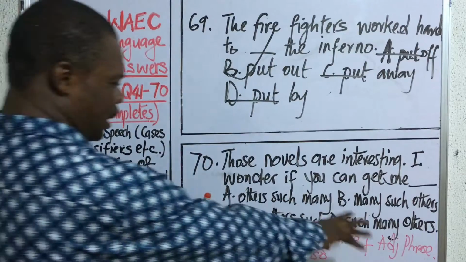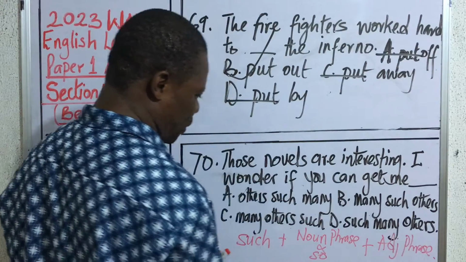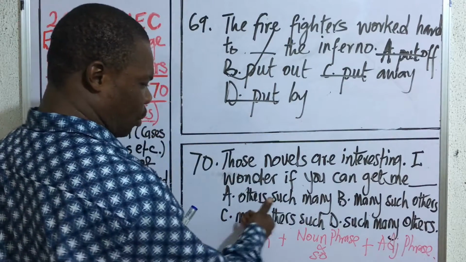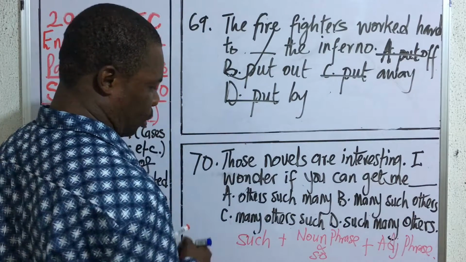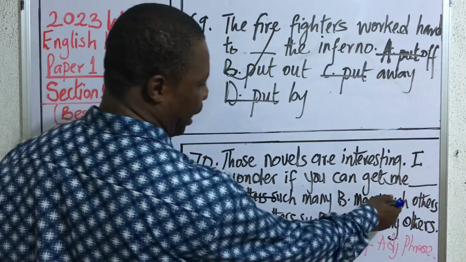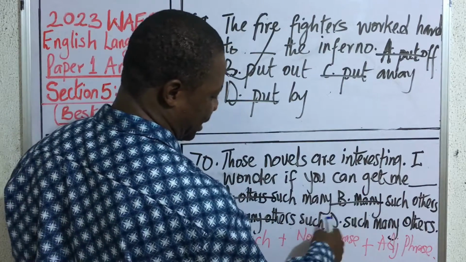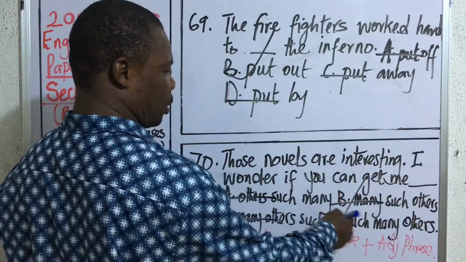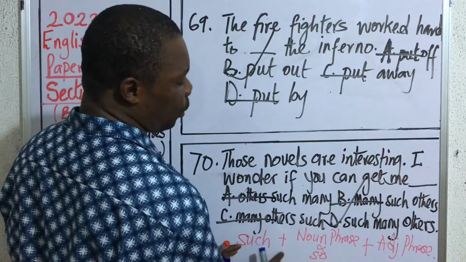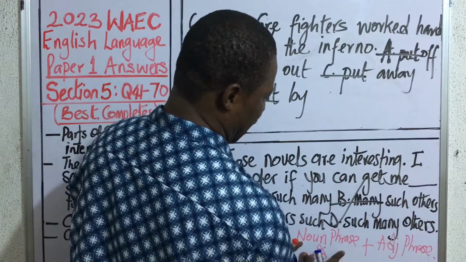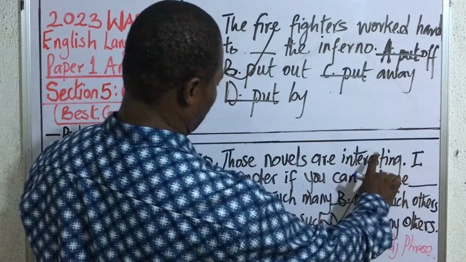But in our arrangement here, it's a very short arrangement so that there is no adjective phrase in it. So you're going to locate the option which starts with such. Other such, no. Many such, no. Many others, no. So the only option that starts with such is what? Such many others. And if you follow this formula, such many others is a noun phrase, and there's no adjective phrase in the expression.